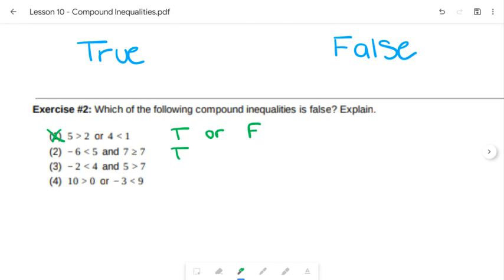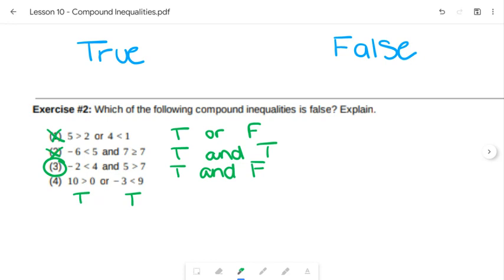In number 2, we have -6 is less than 5, which is definitely true. And 7 is greater than or equal to 7, which is also true. So we have true and true. Everything is true, so that and is okay, and we're good. In 3, we have -2 is less than 4, which is true, and 5 is greater than 7. Now 5 is not greater than 7, so we run into a problem there. 3 is false. Then I could check my last one. 10 is greater than 0. -3 is less than 9. So that would have been, as long as you had 1, that was okay.